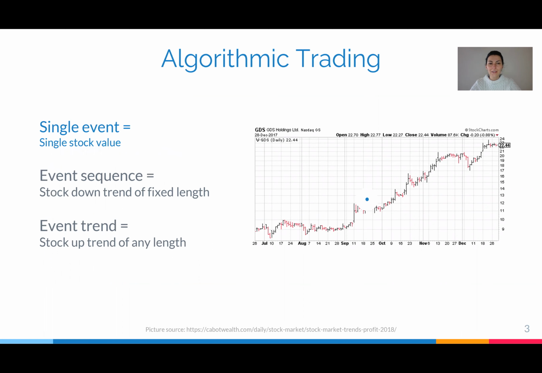In the algorithmic trading use case, a single event corresponds to a single stock value. It could be part of an uptrend, a downtrend, or an outlier. Even an event sequence of fixed length could be just a local fluctuation. Only an event trend, which corresponds to an event sequence of any length, can derive reliable insights. In fact, the longer an event trend, the more reliable it is considered by algorithmic trading systems.